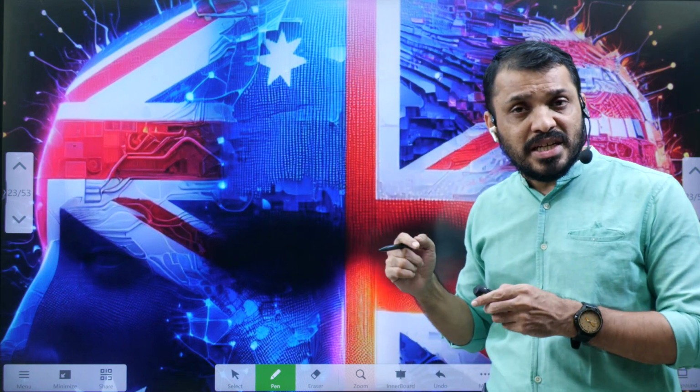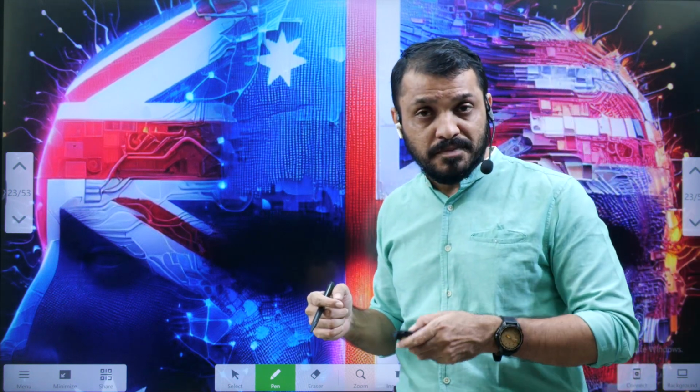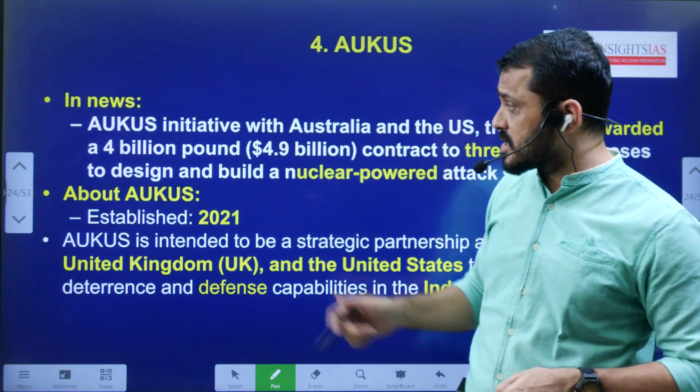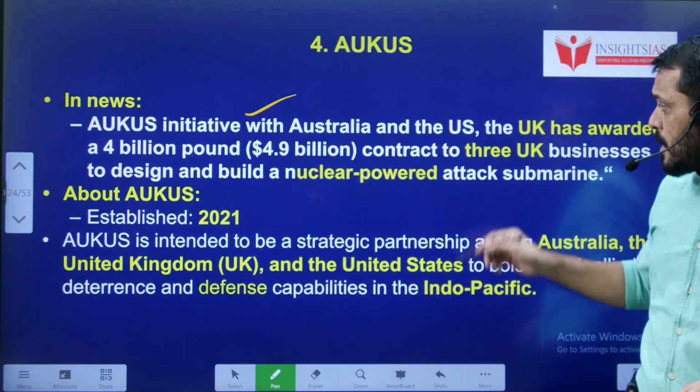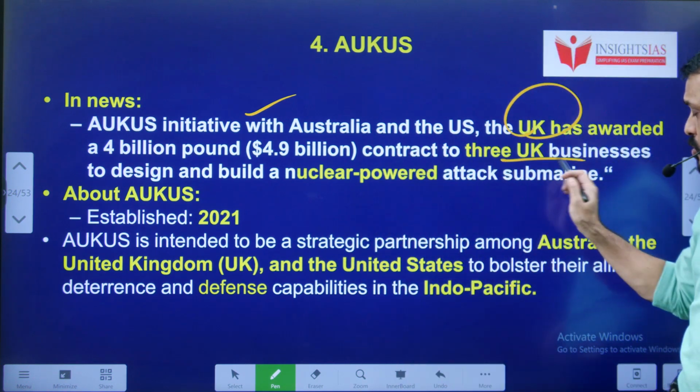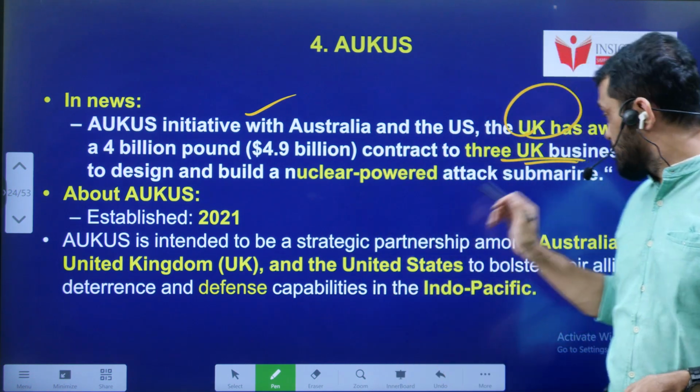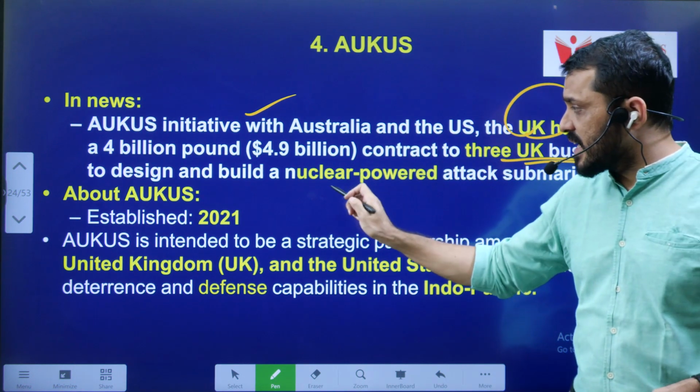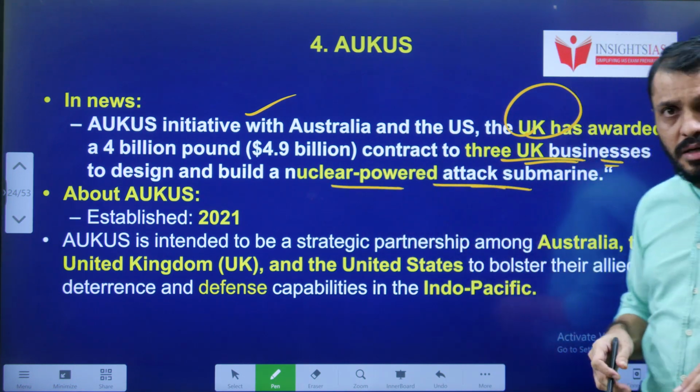You know that Australia initially gave this order to France. Later they changed their order to the UK. That created a diplomatic rift between Australia and France. Now let's see the context. In the AUKUS initiative, the UK awarded a £4 billion project to 3 UK businesses to design and build nuclear powered submarines.